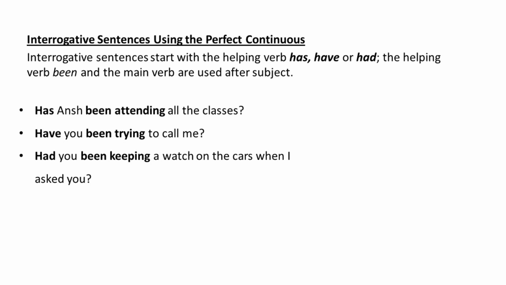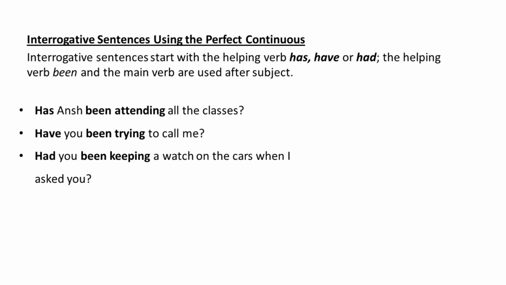Now let us analyze another interrogative sentence using the perfect continuous, which is in past tense, past perfect continuous tense. Had you been keeping a watch on the cars when I asked you? Since it is a past perfect continuous tense, we have begun with the past form of have, that is had.